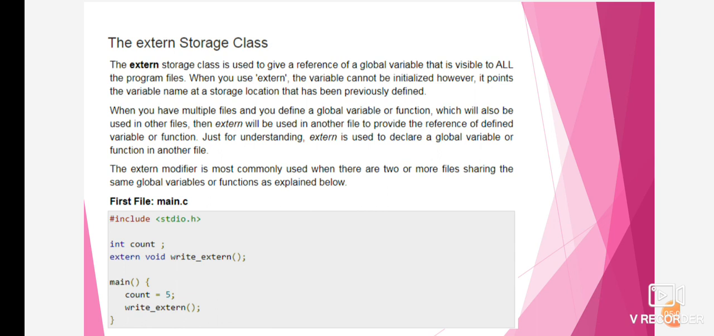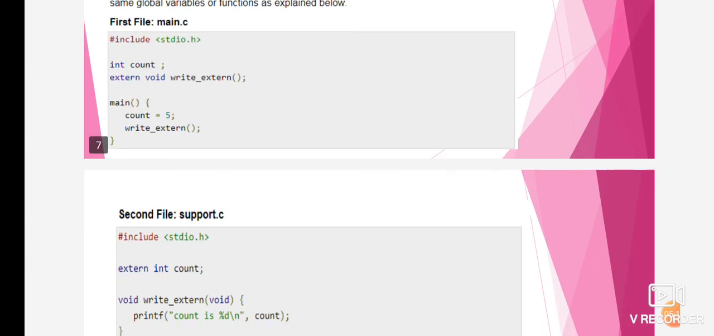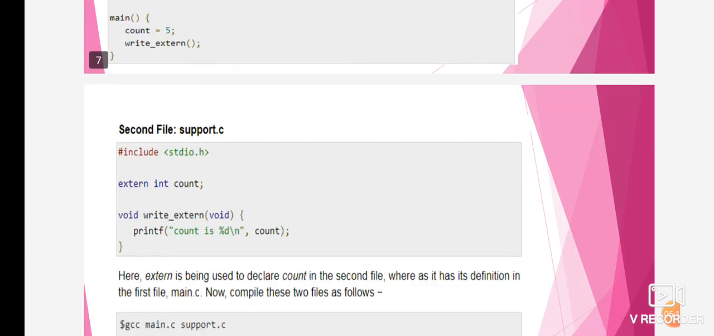As explained below. Okay? Here we use the header file, int count declaration part. Then we use extern as the keyword, right? So extern void write_extern. Then we apply the main method, count is equal to 5, write_extern method, right? The second one is extern int count, void write_extern(void) method, printf "count is %d\n".